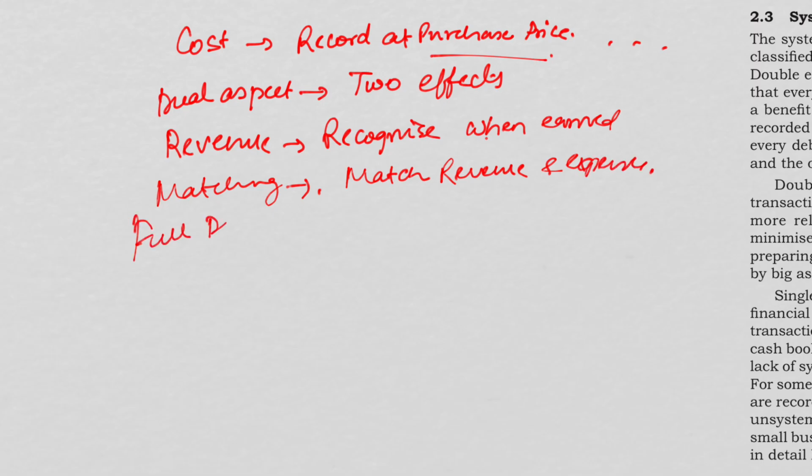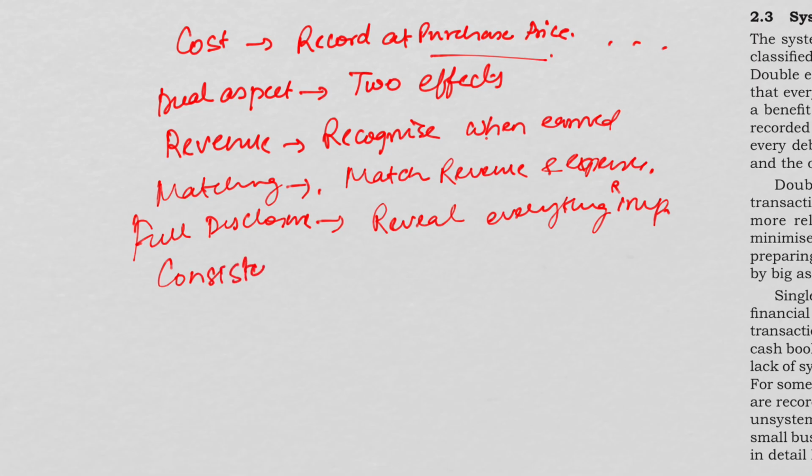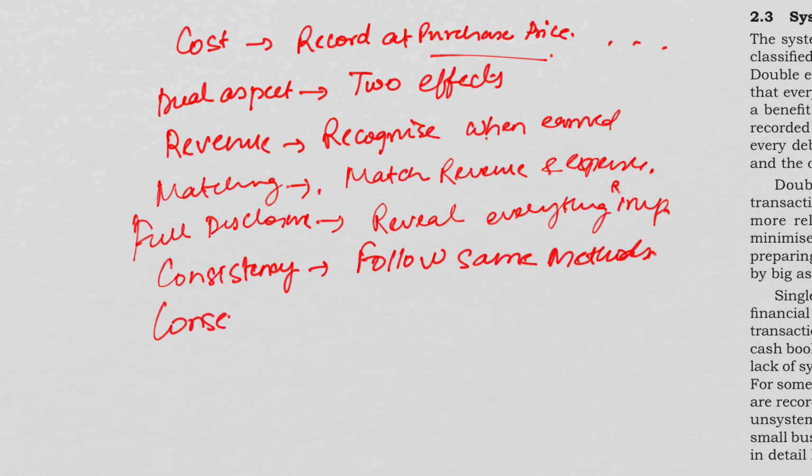When we say full disclosure, it means we have to reveal everything important, because all the information is necessary for the decision making of the users of financial statements. Then we have consistency. Consistency means we have to follow the same methods so that comparison can be made. Then we have conservatism: you have to be cautious.